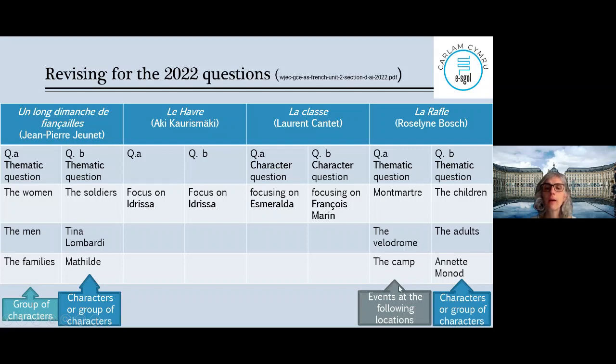Here, that gives you a little clue about those locations. Events at the following locations. Ok, quels sont les événements à Montmartre? We see two things. We see people having a normal life, and we see La Rafle. When they come to fetch them, we see different things. But I think perhaps there are other things. Those are the two events which come to my head now. But perhaps tomorrow I'll have another idea, okay?